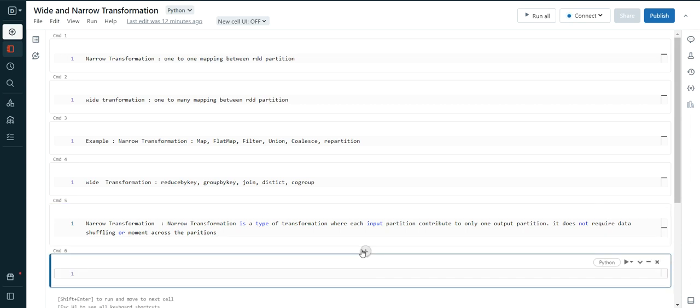In simple words, narrow transformations are executed within a single stage, and within a single node, without requiring data exchange between the nodes.